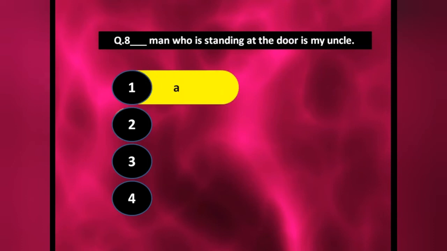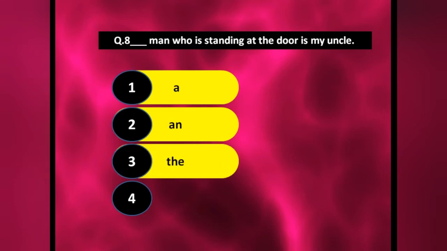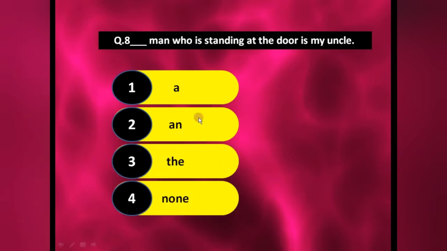Next one: dash man who is standing at the door is my uncle. Now, a man, an man, the man, none of them. Now see here, definitely "an" we cannot use here because "man", the "ma" sound is there, a vowel sound is not given. That's why "an" we cannot put. "A man" also we cannot put because here we are talking about the specific man, who is standing at the door, and that is my uncle. That's why "the man" we have to use. Specific person we are talking about, that's why the article.